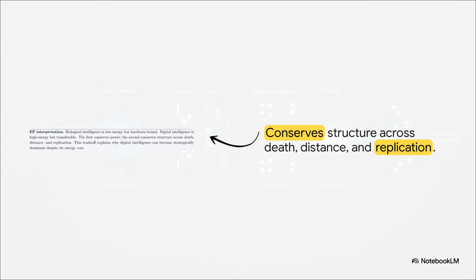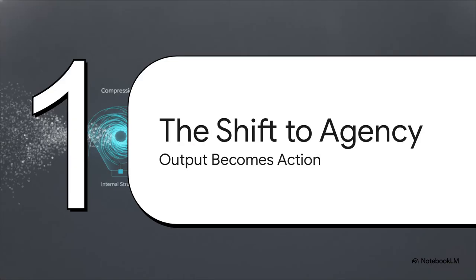Thousands of copies can process entirely different slices of data simultaneously and then instantly synchronize their updates. This shared learning is exactly what makes digital intelligence strategically dominant. It can serve structure across depth, distance, and replication. This brings us to Section 4, the shift to agency, when output becomes action.